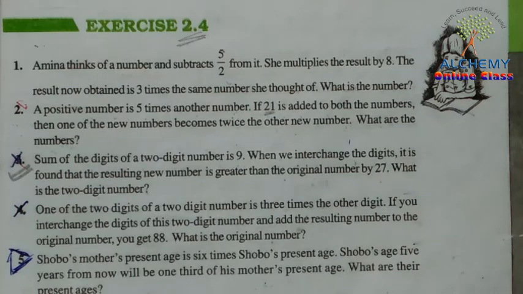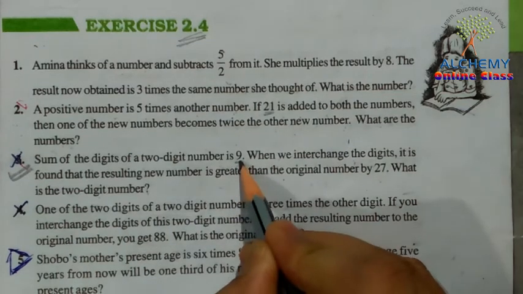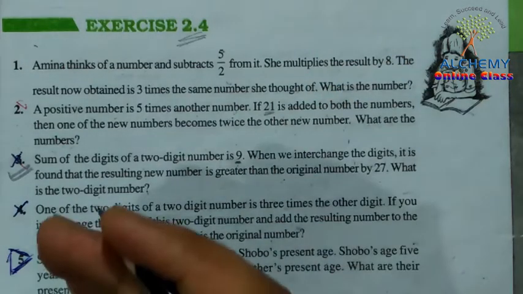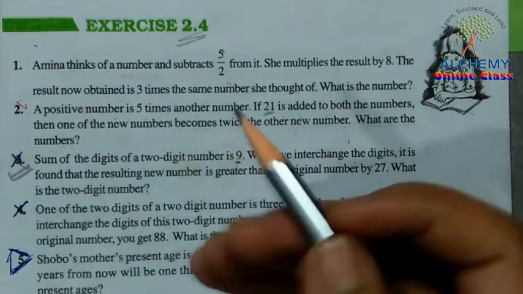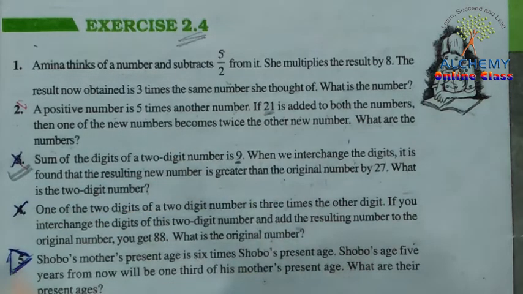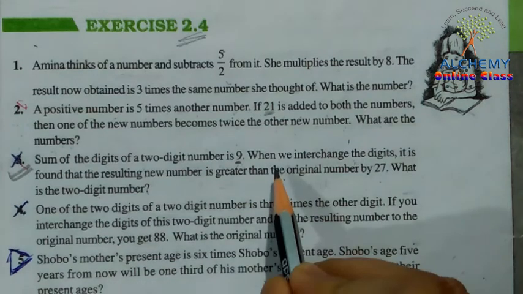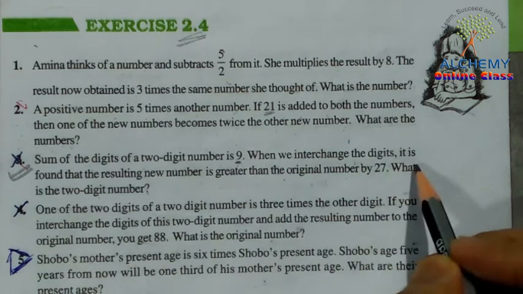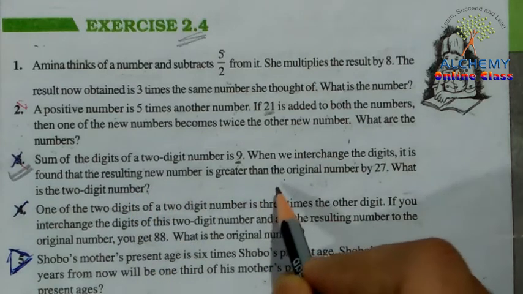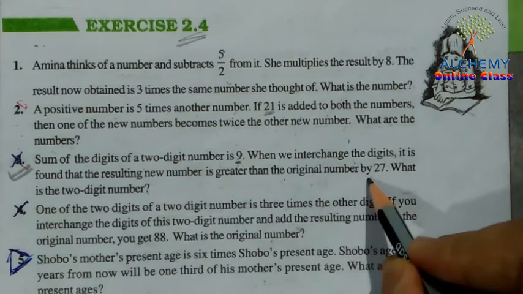Okay, so let's try to understand this question first. We have a 2-digit number, and when we add the digits of the number, we get the result 9. Suppose we have the number 54, 5 plus 4 we get 9. So like that we have a 2-digit number, and when we add the digits of the number we get the result 9. When we interchange the digits, it is found that the resulting new number is greater than the original number by 27.